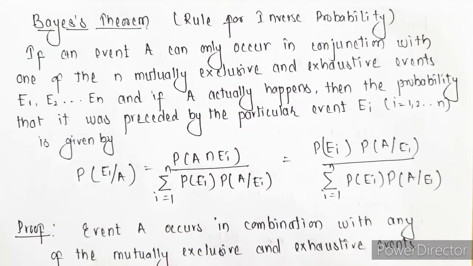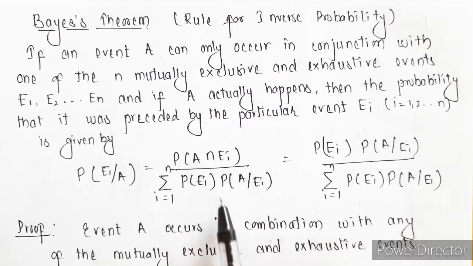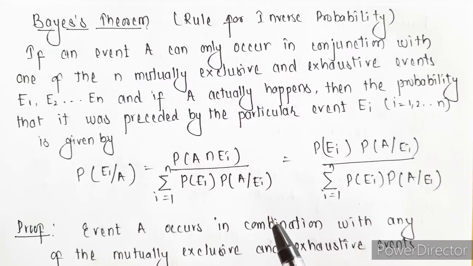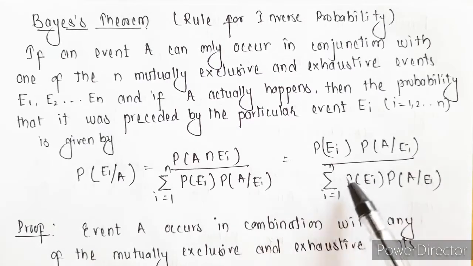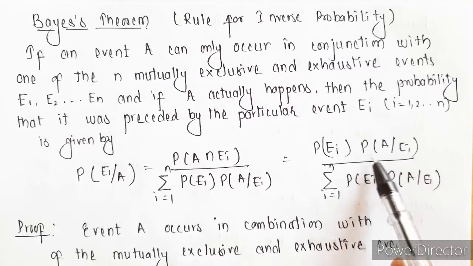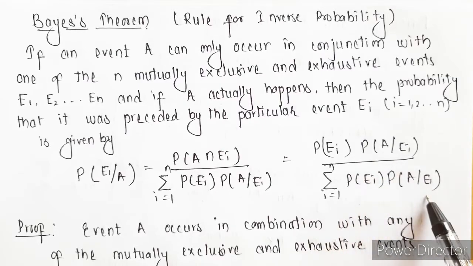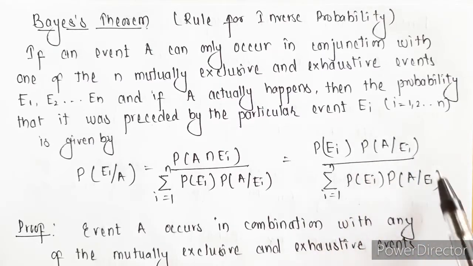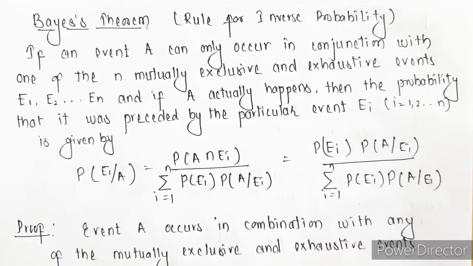Now suppose you have one event E1. The probability of E1 given that A has already happened can be given as probability of A intersection E1 by probability of E1 into probability of A given E1. Further, this can be written as probability of Ei into probability of A given Ei upon summation over all these events. This we have already studied in conditional probability in the last video, so I am not going to explain it again. So let us start with the proof.